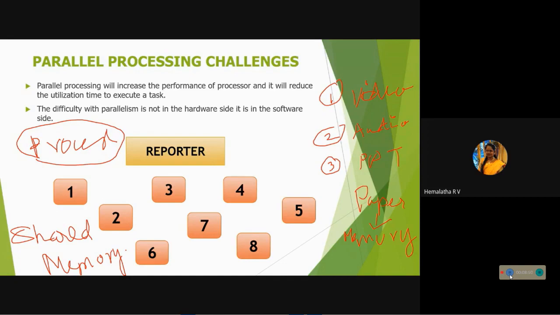Let's take Google. If you go and search for certain things, you'll get a lot of information, because the Google server is very large. So per second, a large number of users can access Google's information.